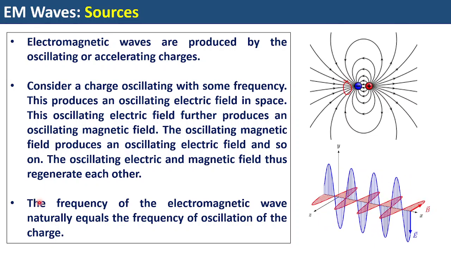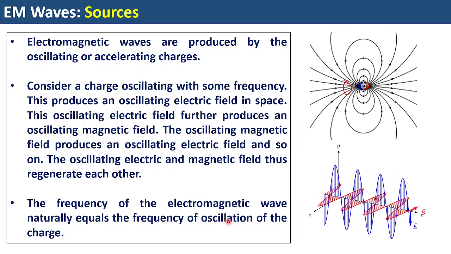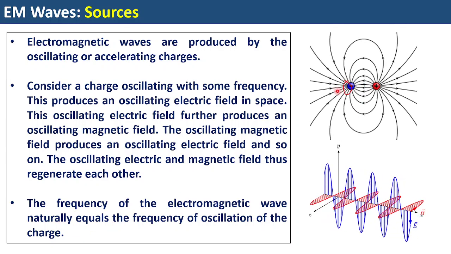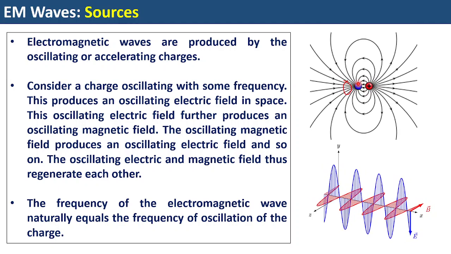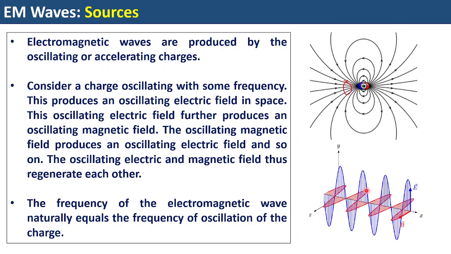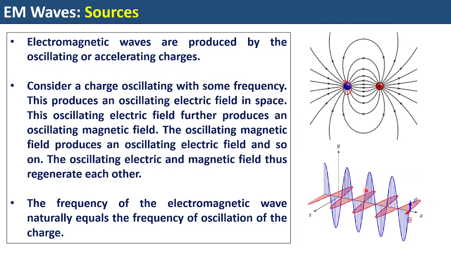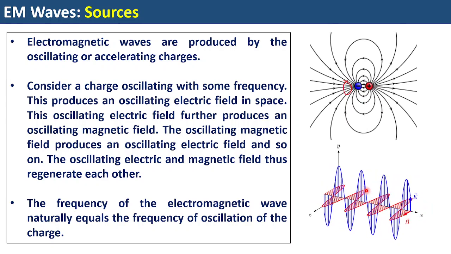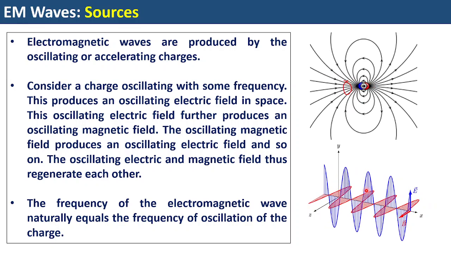Now interestingly, the frequency of the electromagnetic wave naturally becomes equal to the frequency of oscillation of the charge. So with whatever frequency these charges oscillate, that becomes the frequency of the electromagnetic wave which is propagated. Those two frequencies must be the same, because the electromagnetic waves are generated from the oscillating charges. That is why their frequencies should match.